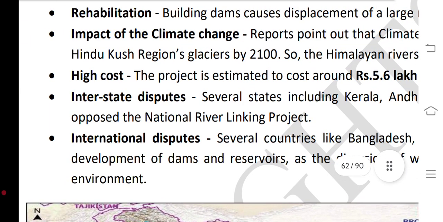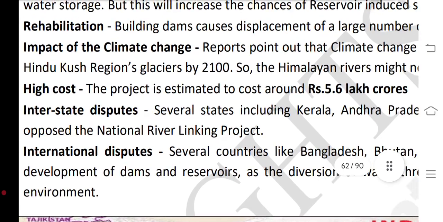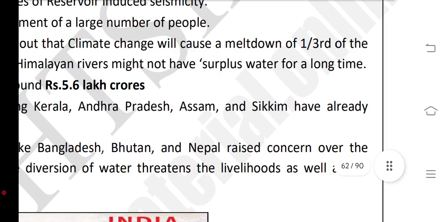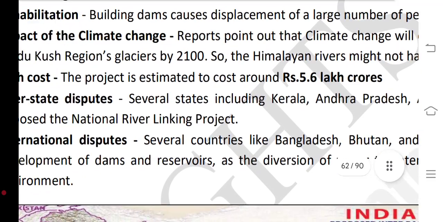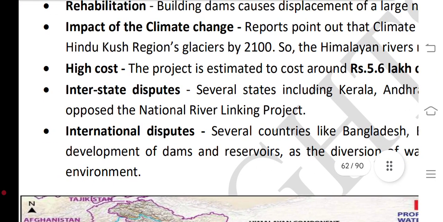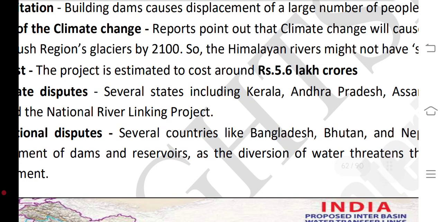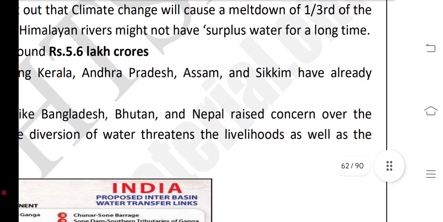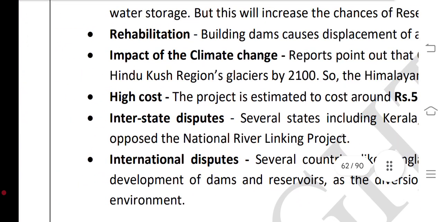Impact of climate change: a report points out that climate change will cause the meltdown of one-third of the Hindu Kush glaciers by 2100, so the Himalayan rivers might not have surplus water for a long time.